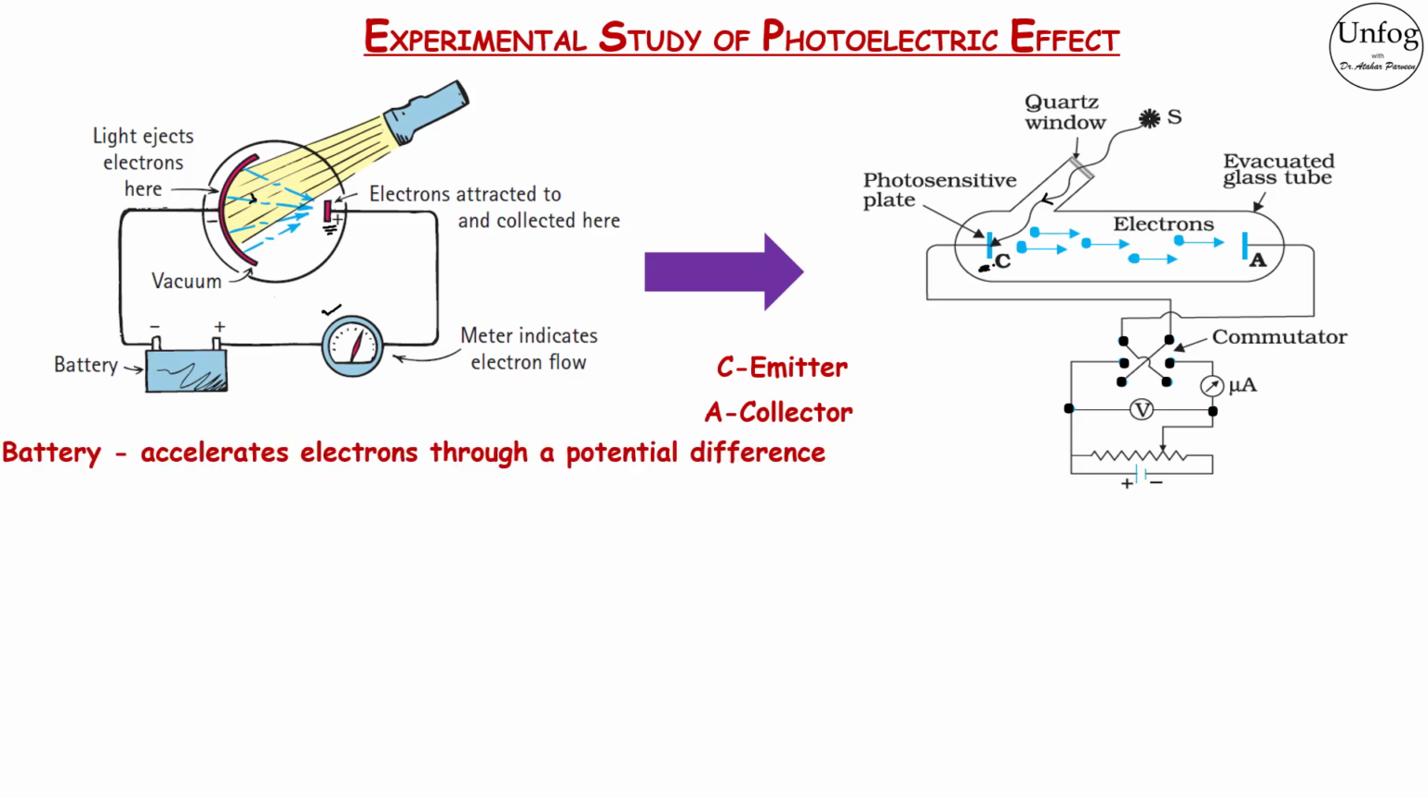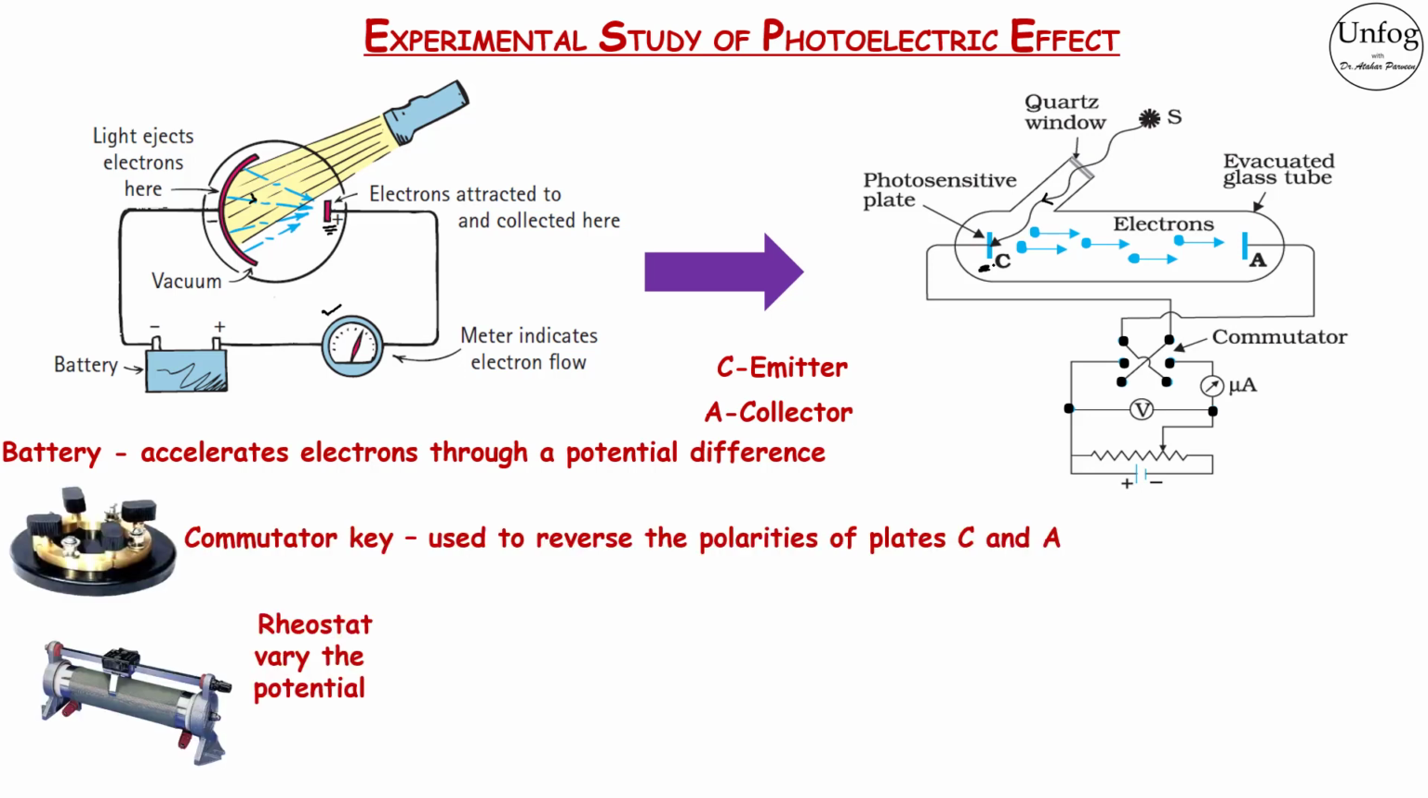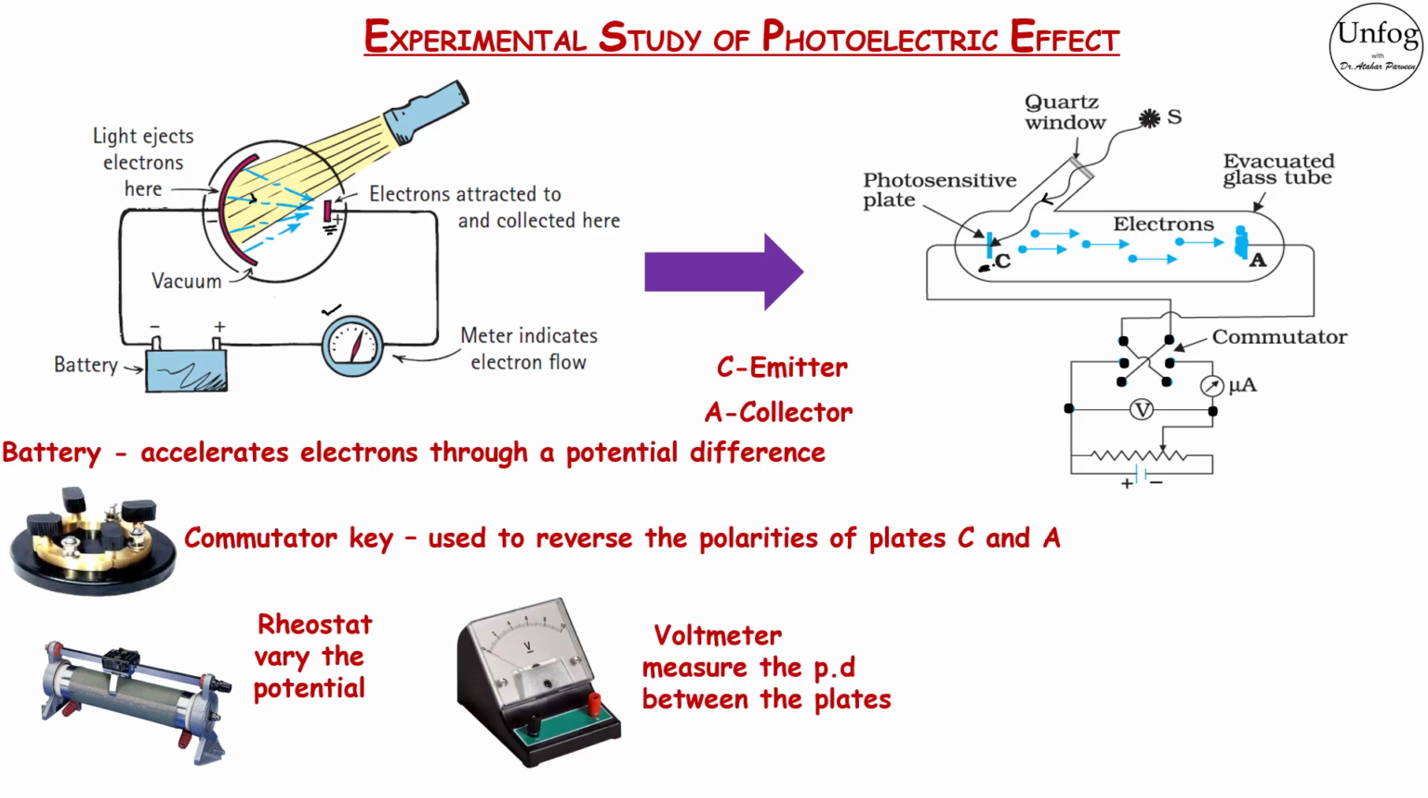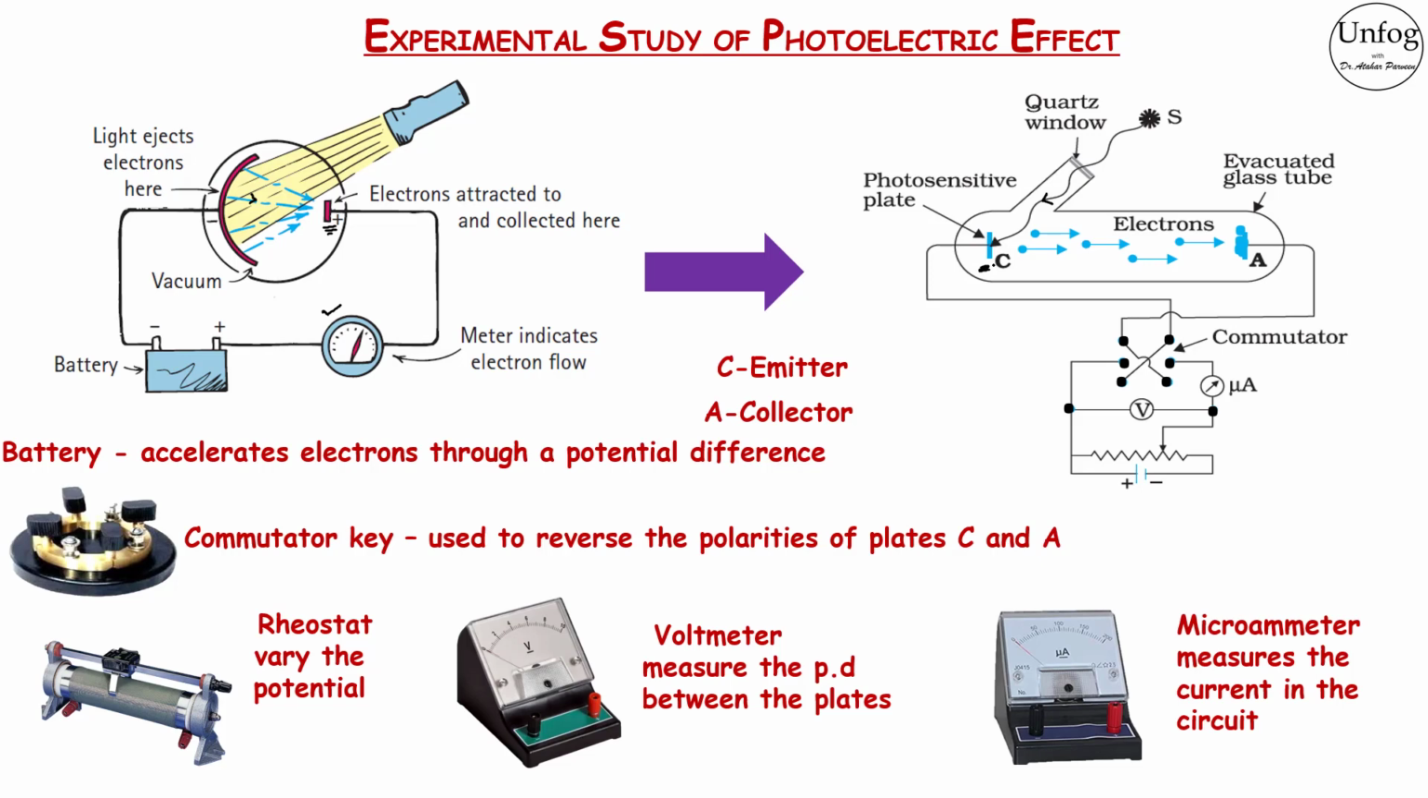A battery accelerates electrons through a potential difference which can be varied using a rheostat. Using a commutator key, the polarities of the plates can be reversed. The electrons are attracted when plate A is positive with respect to plate C. The electron emission causes flow of electric current in the circuit. A voltmeter measures the potential difference between the plates and a microammeter measures the resulting photoelectric current in the circuit. This photocurrent can be increased or decreased by varying the potential between the plates A and C.